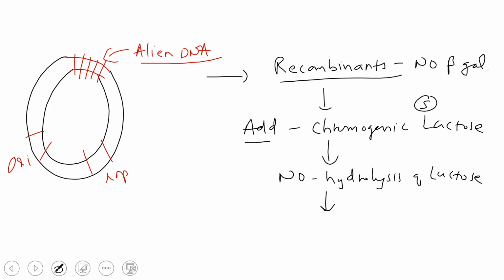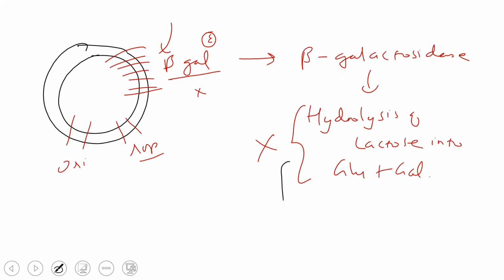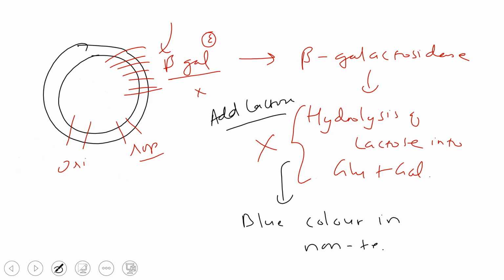There is no hydrolysis of lactose, so there is no blue color, and you will get white colonies. Over here, if there is hydrolysis, when you add this lactose, then you will obtain blue color in what we refer to as non-recombinants.